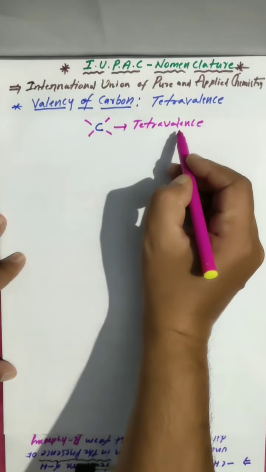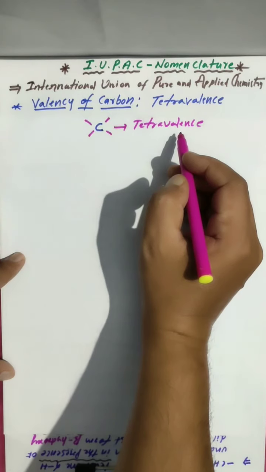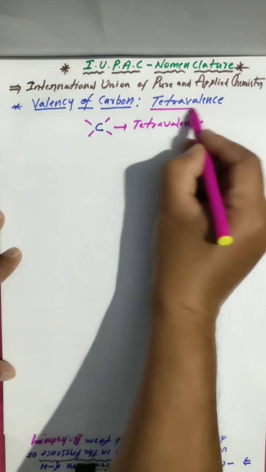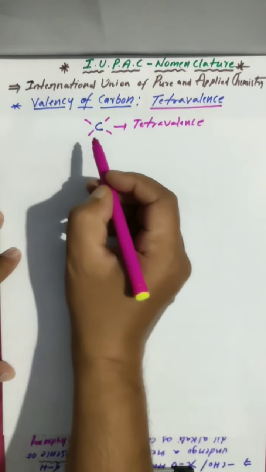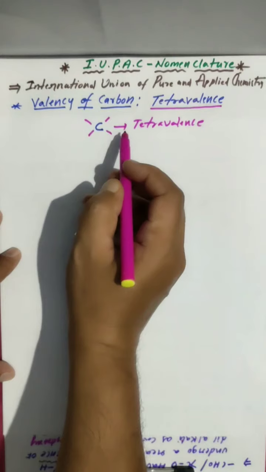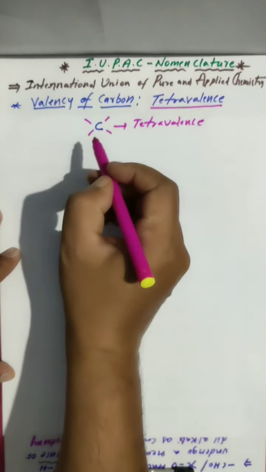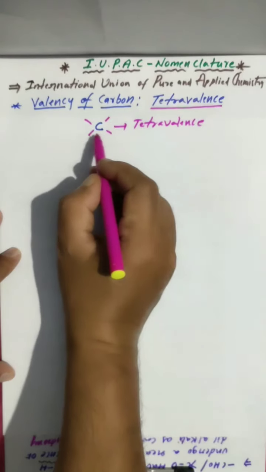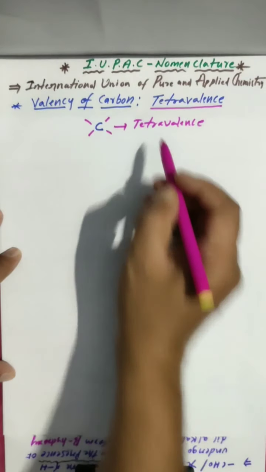That's why we call it tetravalence. So first you have to know that carbon can make a maximum of 4 bonds only. More than 4 it will not satisfy. Its maximum valency is 4 only.